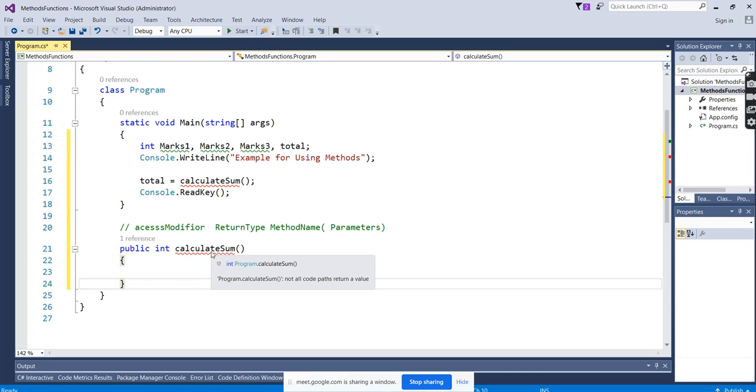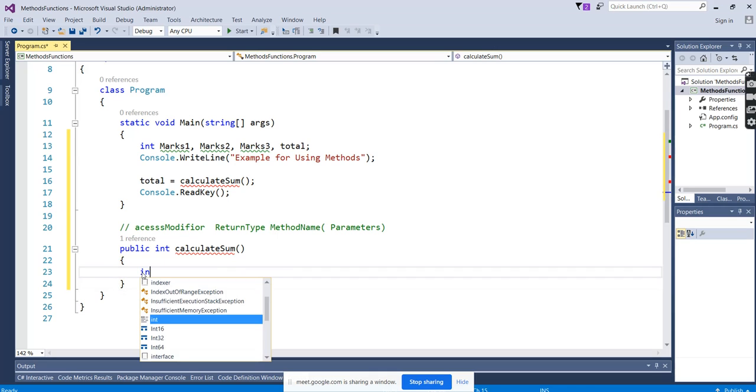See, it is giving an error. Why is it giving an error in the calculate sum method? You can see what the error says: not all code paths return a value. Why does it say that? Because I mentioned the return type is integer. You are saying you want to return a value, but you are not returning anything here. So as of now, what will I do?